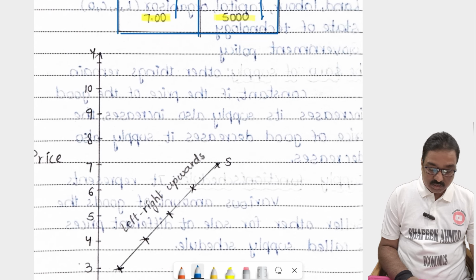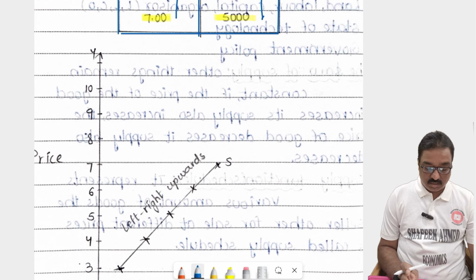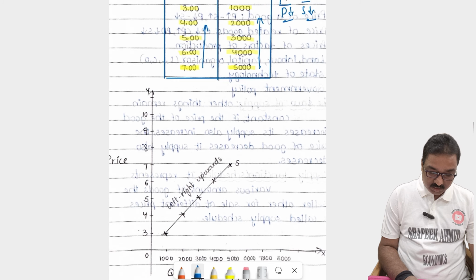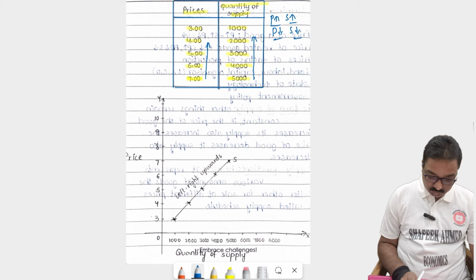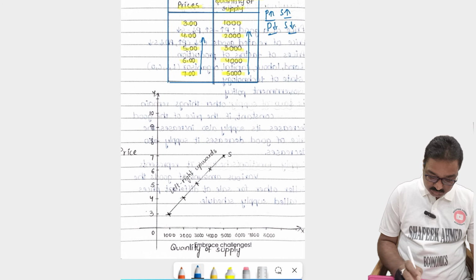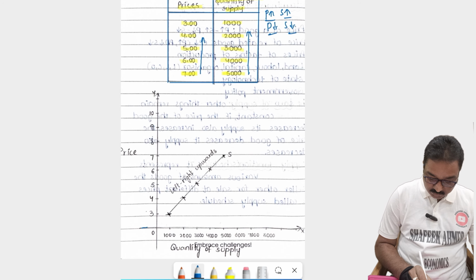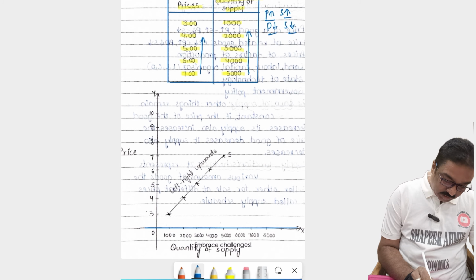And easily we can explain that supply schedule through this graph. So simply, this is the x-axis, this is the y-axis.